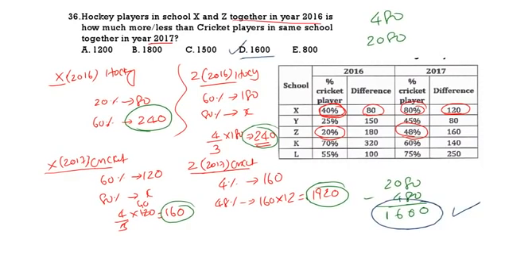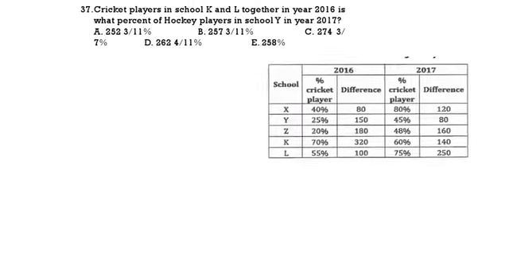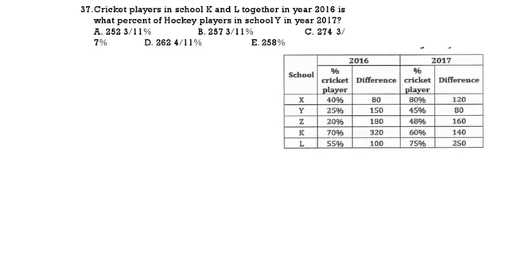See the next question. Cricket players in K and L together in 2016 is what percent of hockey players in Y 2017? So cricket of K plus L in 2016. First we will take K. K 70 cricket, hockey 30, difference 40.